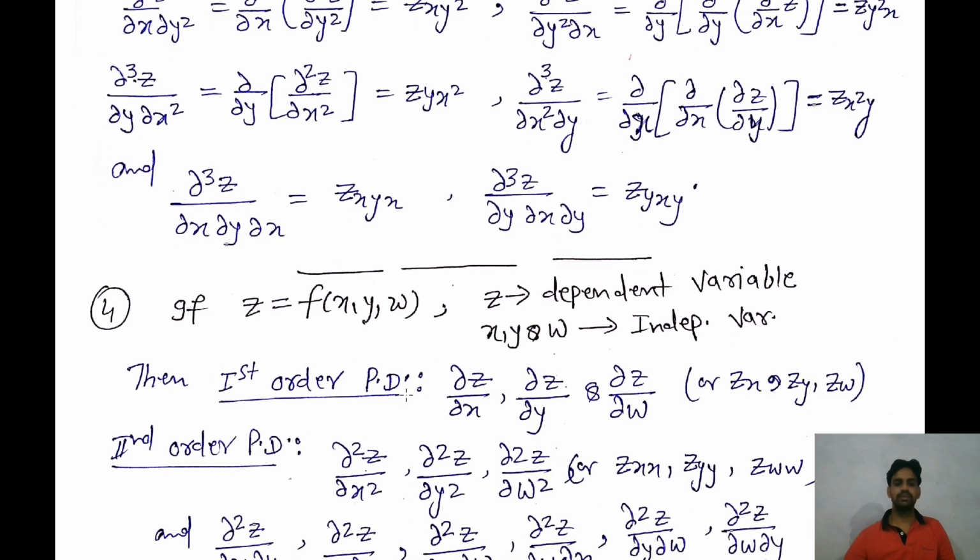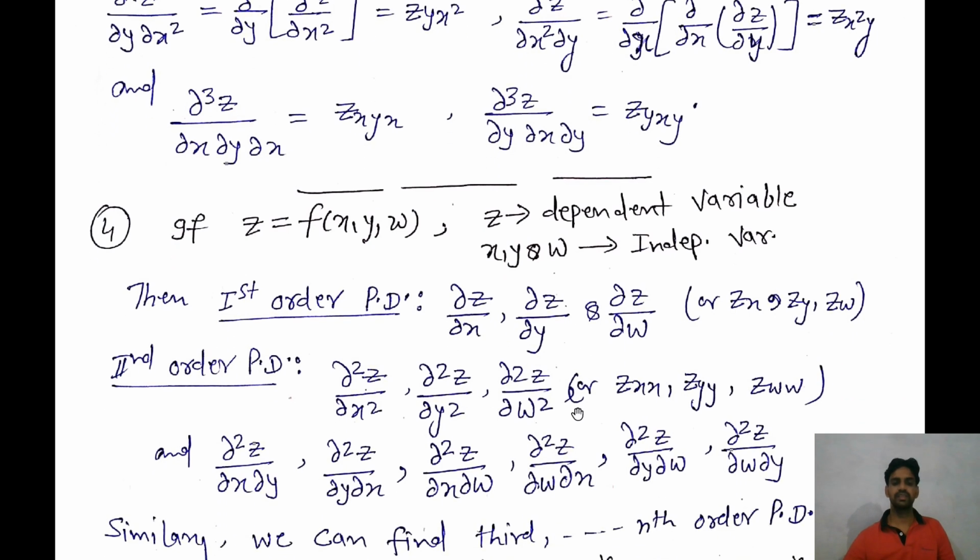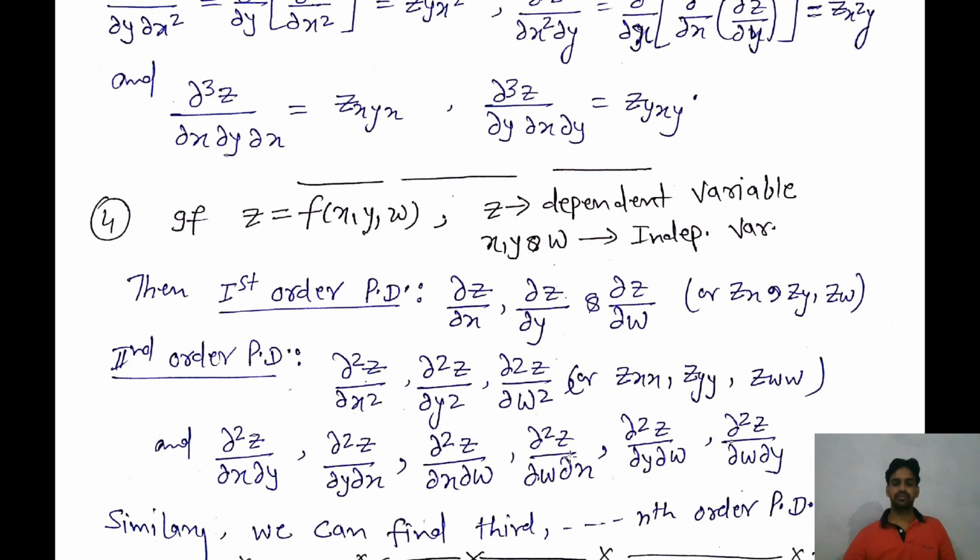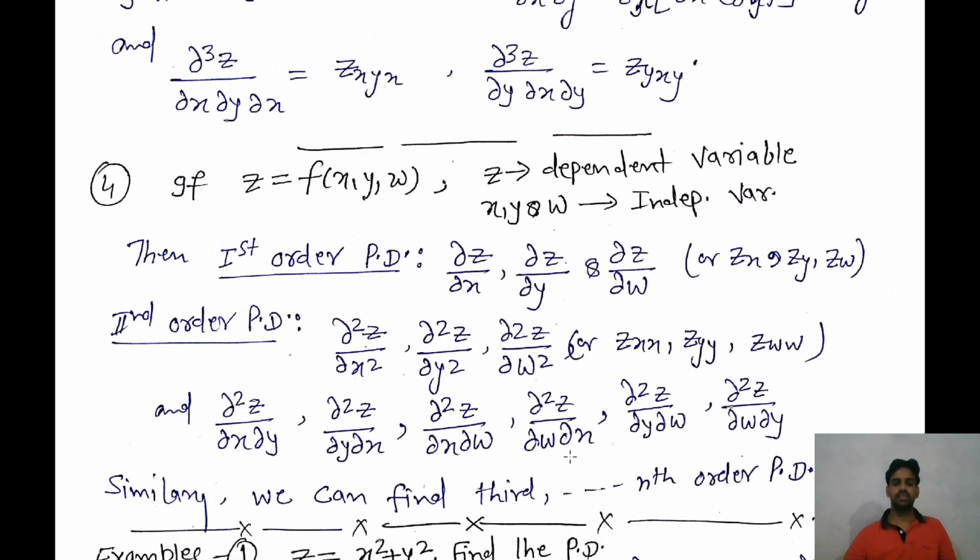So the first order partial derivatives of z are del z over del x, del z over del y, and del z over del w. For abbreviation, we can use z x, z y, and z w. These are the second order partial derivatives of this function. So del 2z over del x square, del 2z over del y square, del 2z over del w square, or we can write this for abbreviation. And these are the mixed derivatives. Similarly, we can find the nth order derivative.